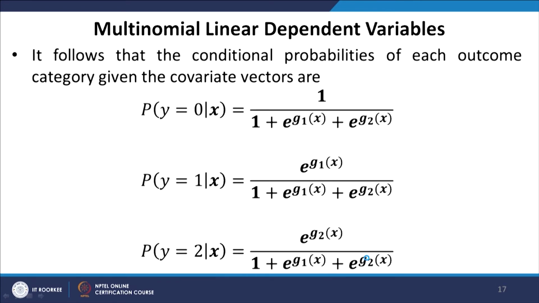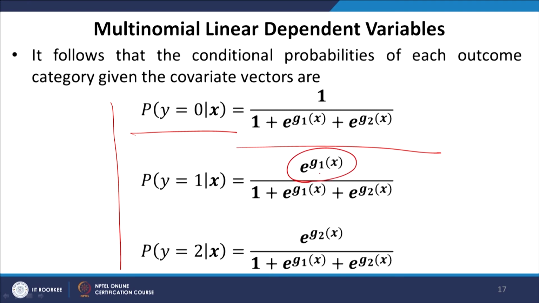It follows that the conditional probabilities of each outcome category given the covariate vectors are as follows. This is the response function: the probability of y taking the value 0 conditional upon x is given as 1 over 1 plus e raised to the power g1(x) plus e raised to the power g2(x). Similarly, the probability response function for y taking the value 1 has e raised to g1(x) in the numerator, and the probability of y taking the value 2 conditional upon x has e raised to the power g2(x) in the numerator.